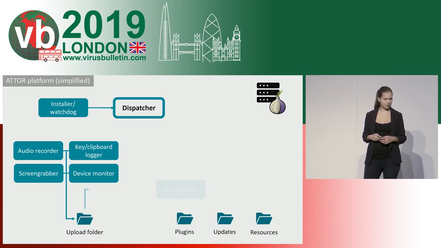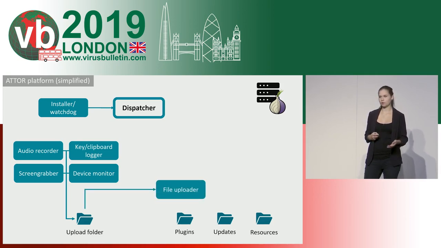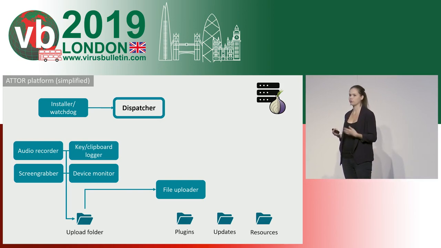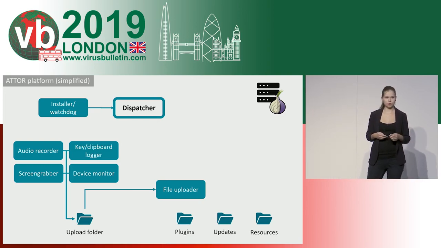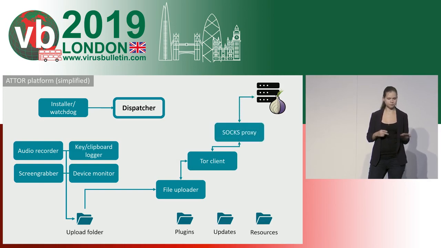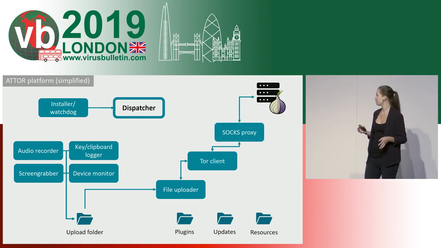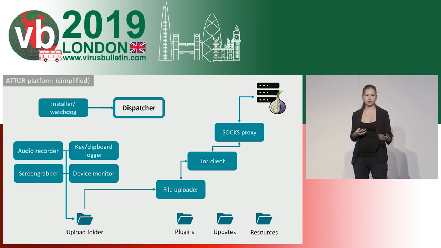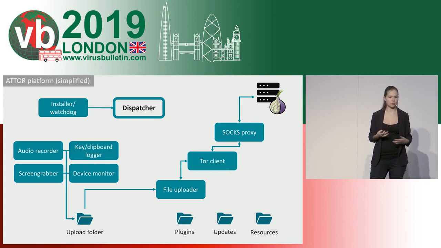So what happens here is that a file uploader plugin monitors the upload folder, and if there's some new information, some new data, it then prepares the data for exfiltration. And to be able to reach out to the remote server, it uses 2 other plugins. This is just a simplified graphic, but basically it uses a Tor client to be able to resolve the onion domain, and of course to choose the circuit, encrypt the data, and then relay the communication.